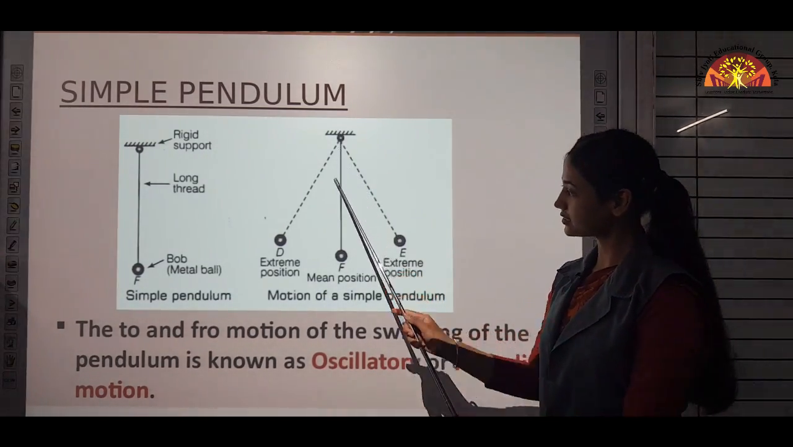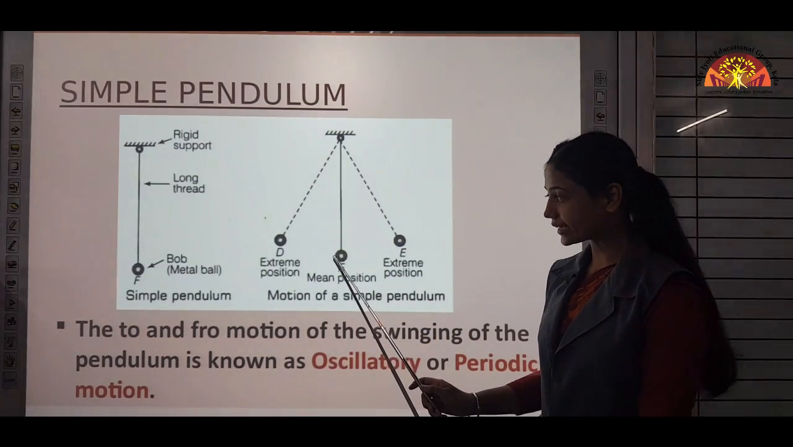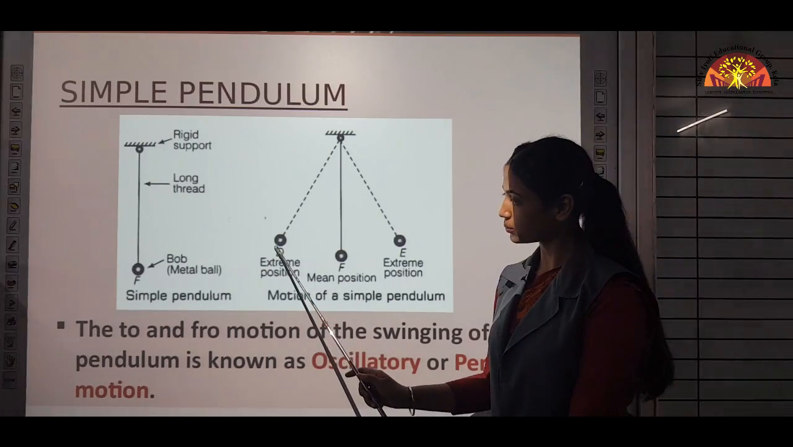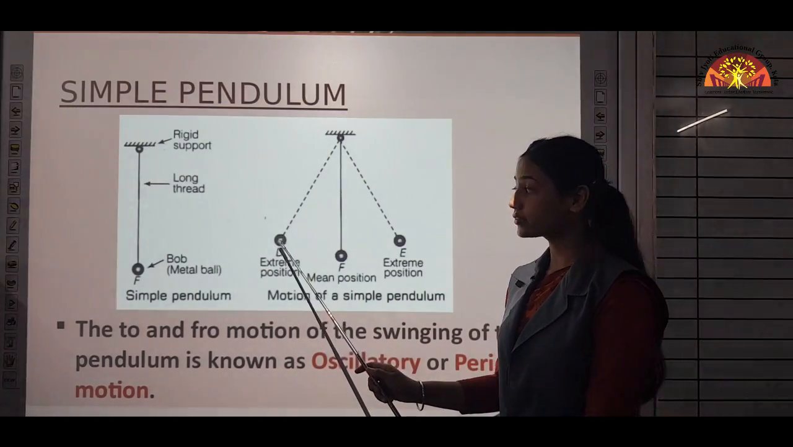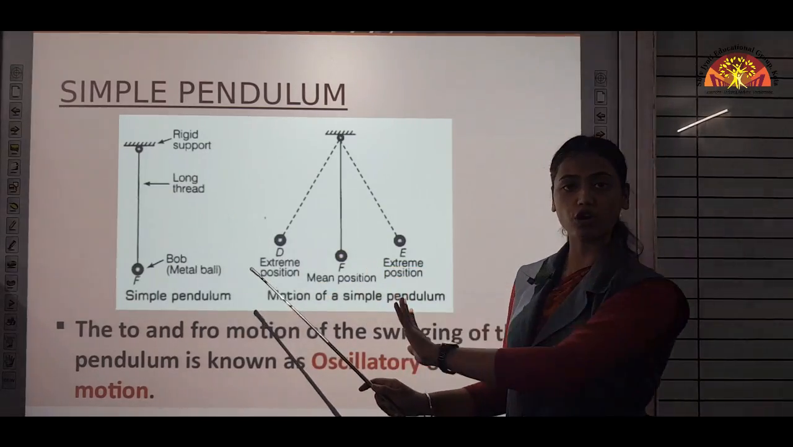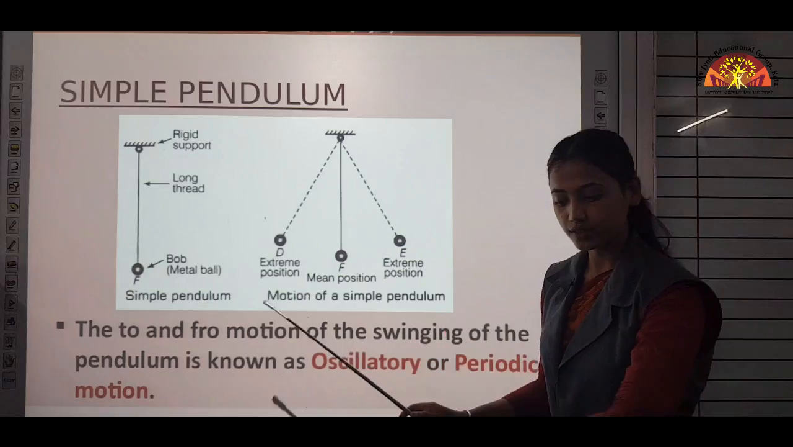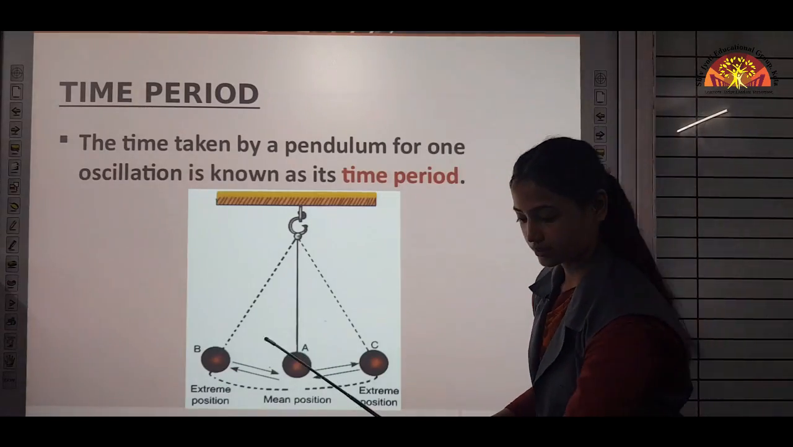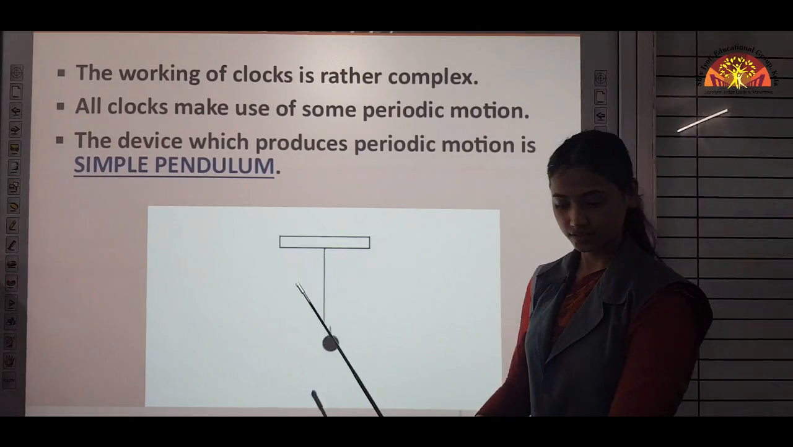Let's take this as the mean position of the simple pendulum. When we take it away, let's say to the position D, which is known as its extreme position, and release the metallic ball, or the bob, from this position, it will start swinging like this.